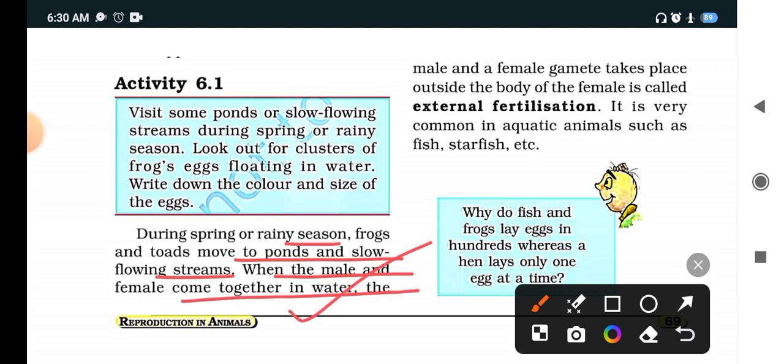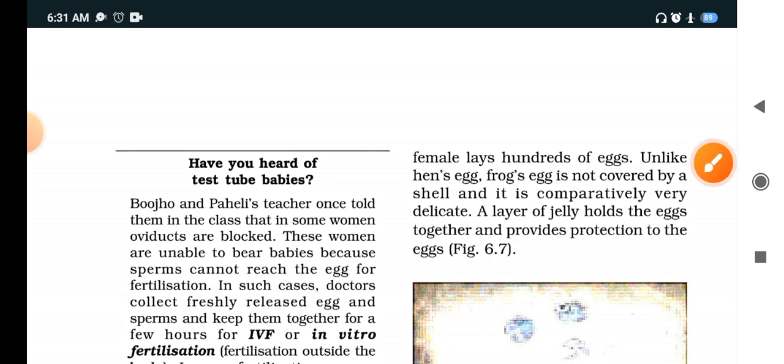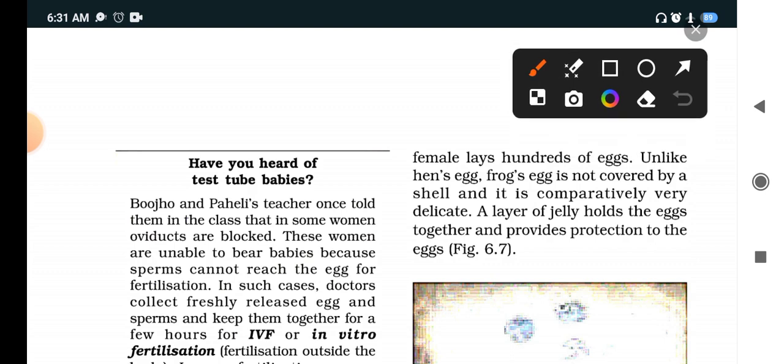In water when they lay eggs and when the fertilization takes place outside the body of the female, it is known as external fertilization. Clear? So frogs lay thousands of eggs. Unlike the hen's egg, frog's eggs are not covered by a shell.